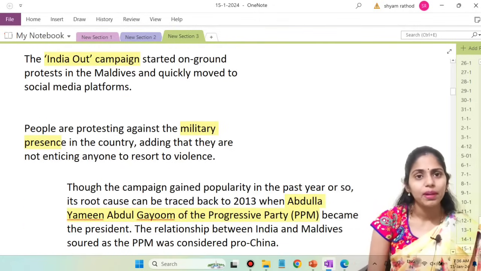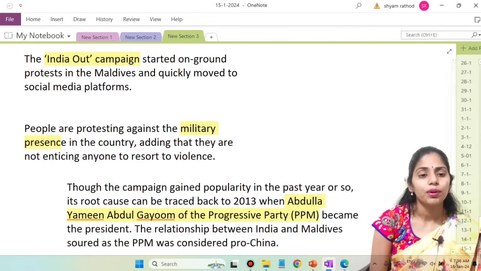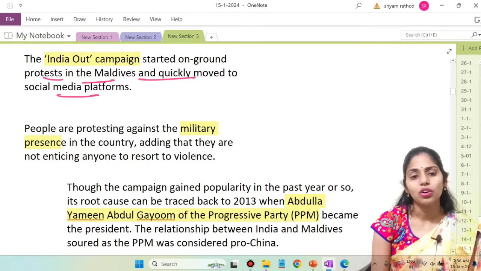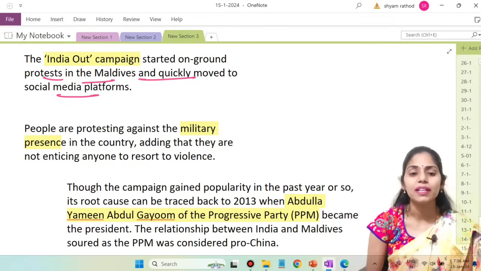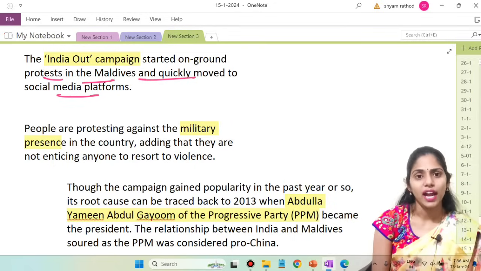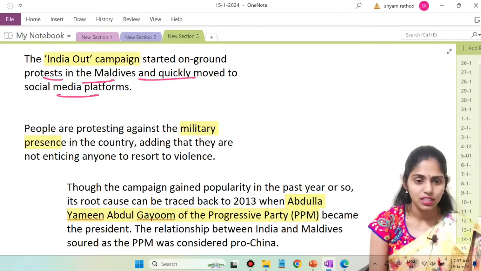The India Out campaign started as a ground protest in Maldives and quickly moved to social media platforms. People are protesting against the military presence in the country, and they are adding that they are not inciting anyone to react with violence. We don't want to participate in this violence.